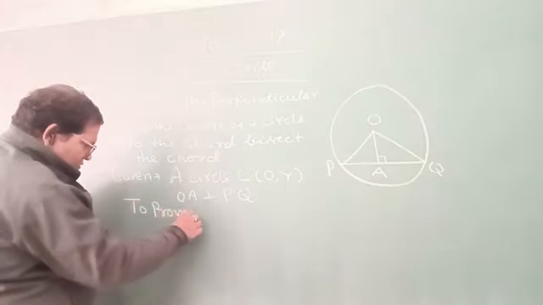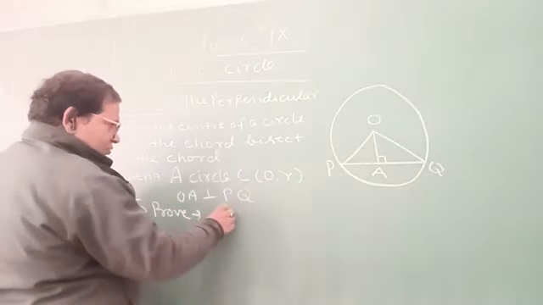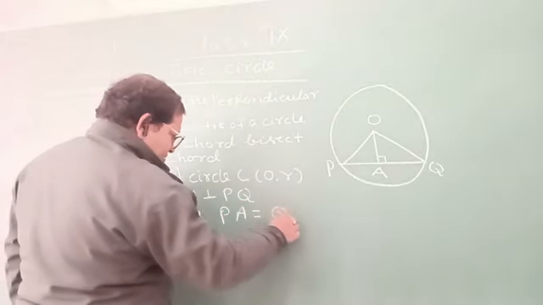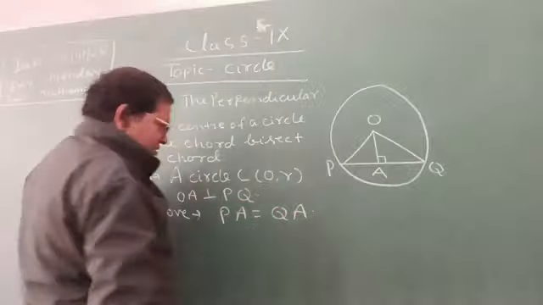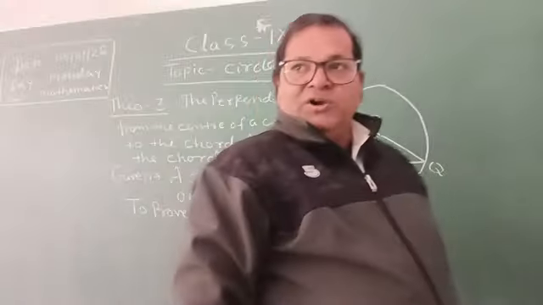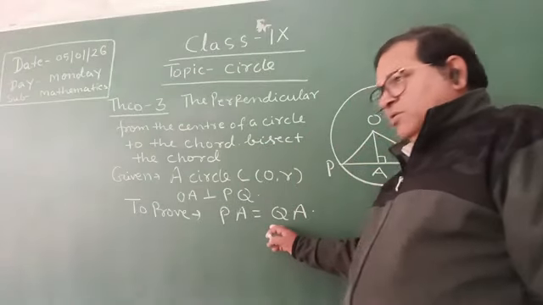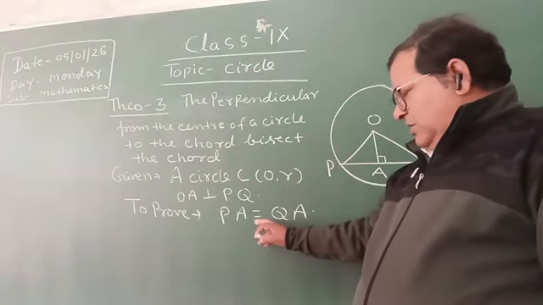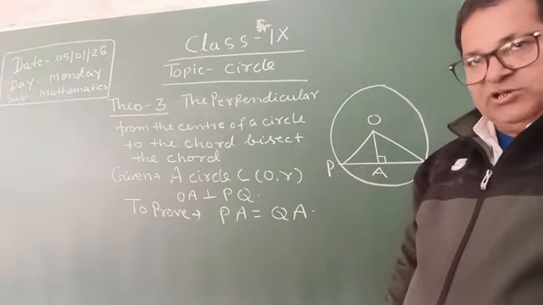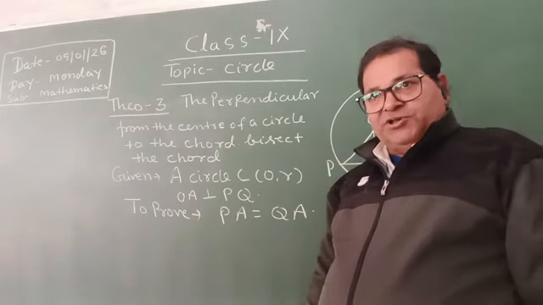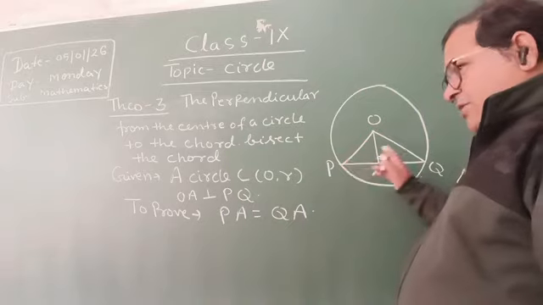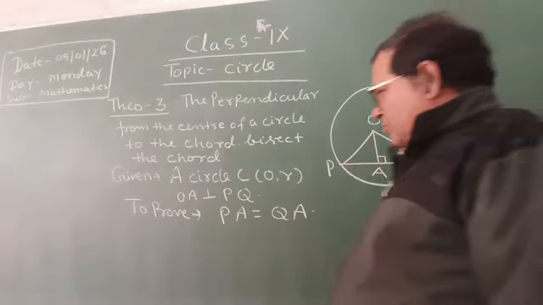To prove PA equal to QA. Therefore, PA equal to QA. A is the midpoint of PQ. Therefore, OA bisects the chord PQ.